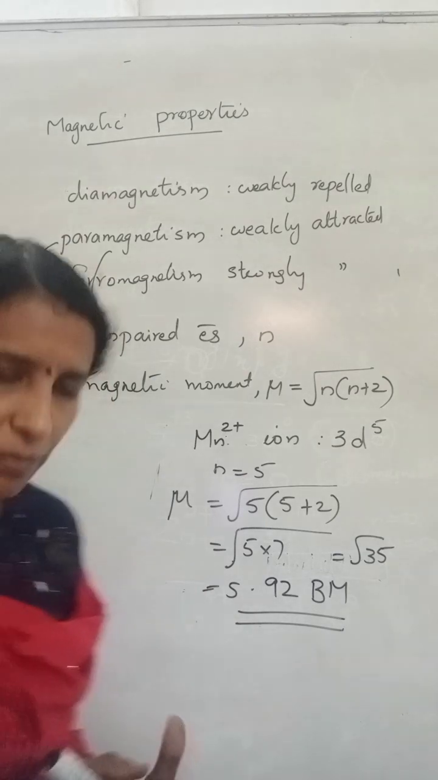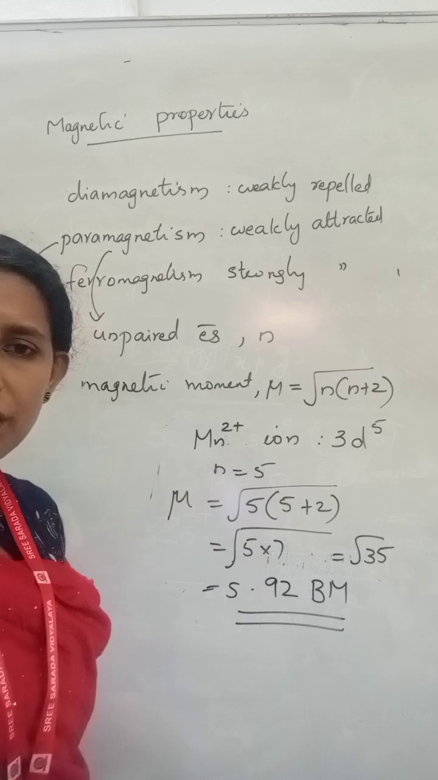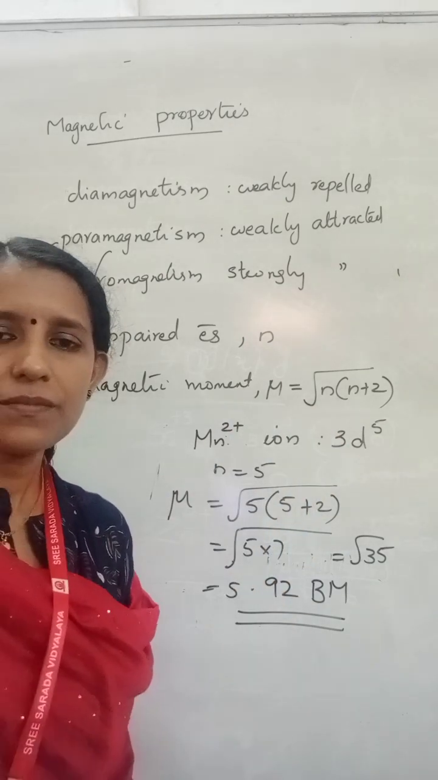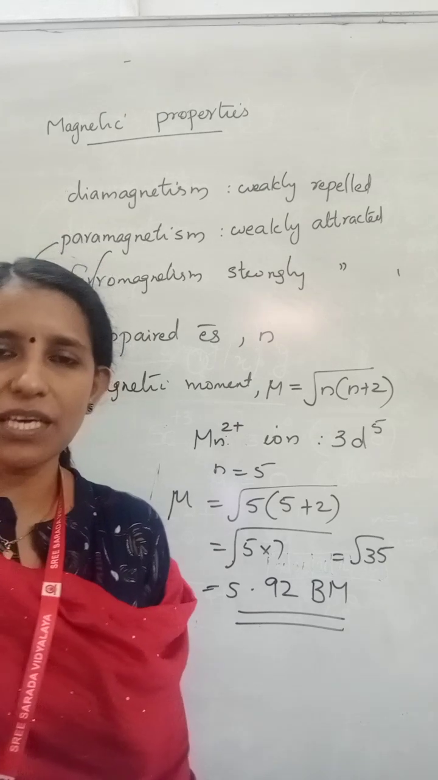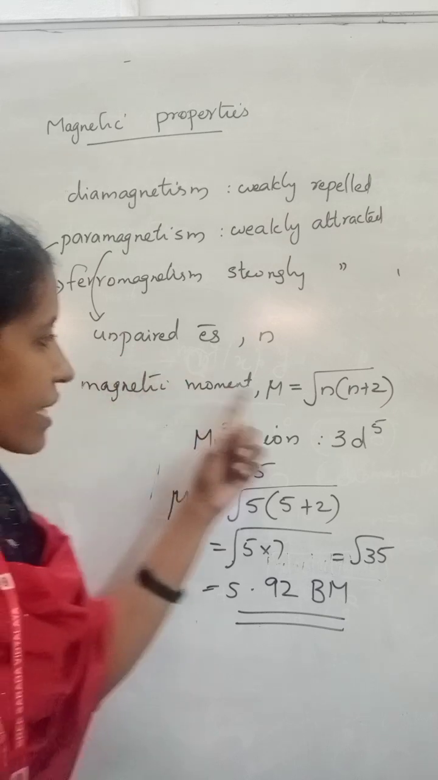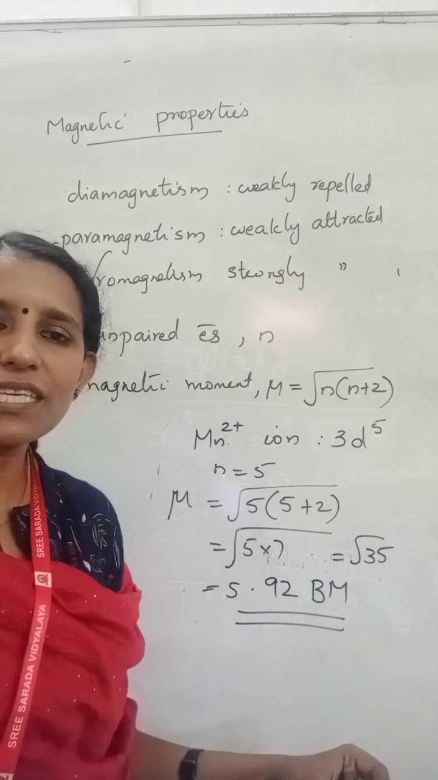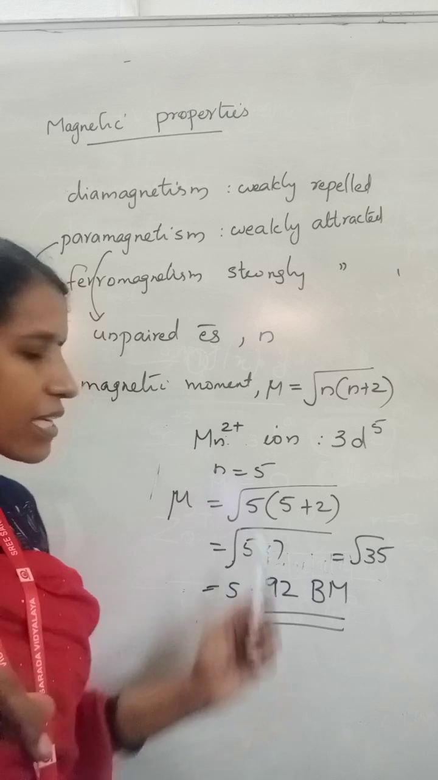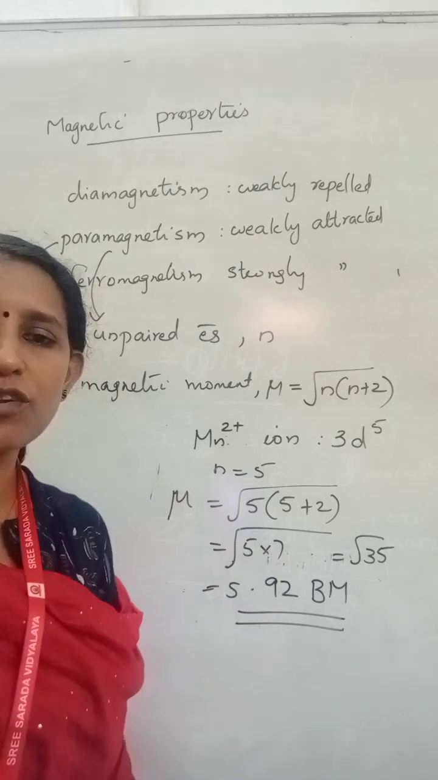So for every transition metal ion, we can calculate the magnetic moment using this formula. And this paramagnetic behavior, paramagnetism, I told you, depends on the number of unpaired electrons. Greater the number of unpaired electrons, greater will be the paramagnetic behavior. As the number of unpaired electrons increases, paramagnetic nature also increases across the 3d series.